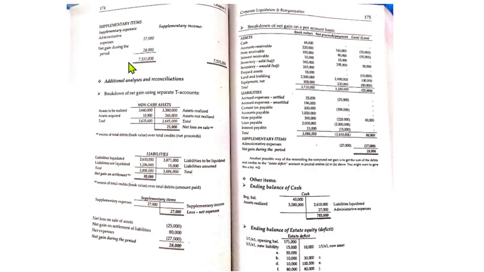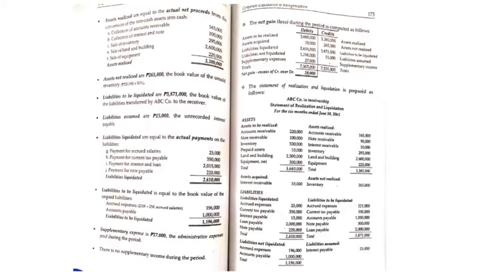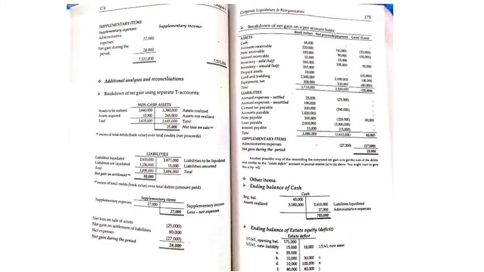Okay. Let us, the supplementary items, sa supplementary expenses, meron tayong 27,000. The net gain during the period is 28,000. So, 7,531,000 ang total niyan dapat. So, pag tinotal mo ito, yun yung magiging balance niya.